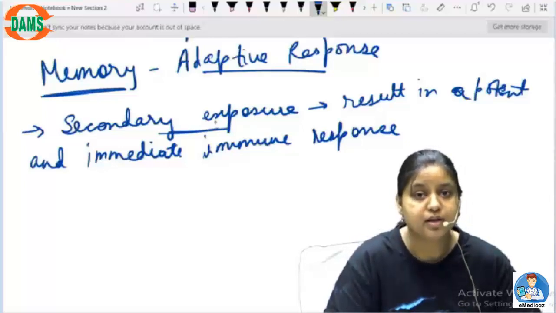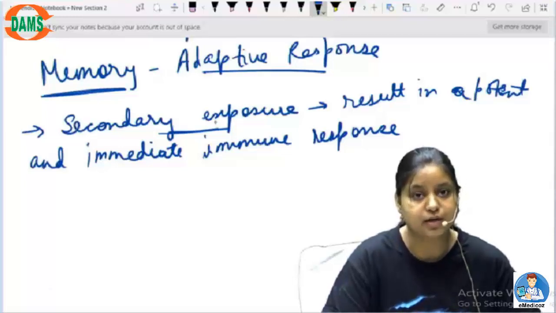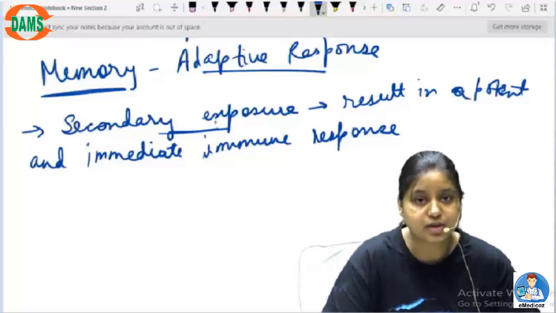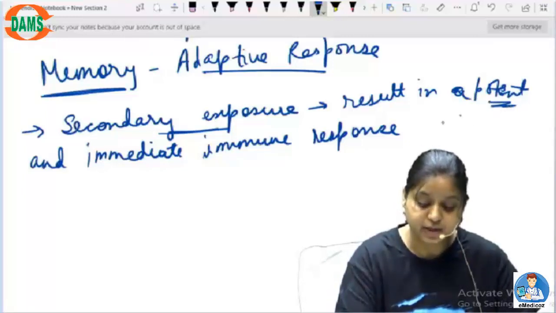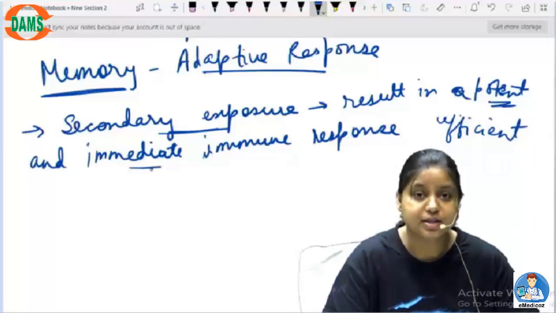So whenever you have been given the vaccination, the body knows that there is some kind of organism in the body, and the body is already active for that kind of pathogen. And then whenever there will be any kind of pathogen attack, the body will remember that this is the same bacteria which is attacking me, and then there will be a very immediate action of the body towards that particular pathogen. So that is why we call it potent, that it is very efficient and immediate. It has to be very efficient and immediate. That is why vaccination is important.